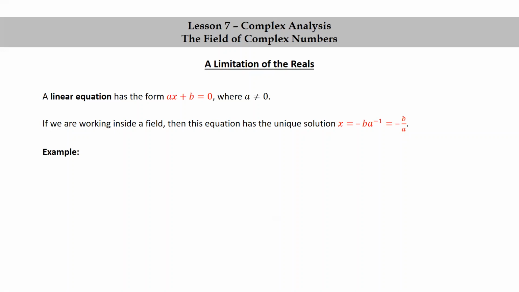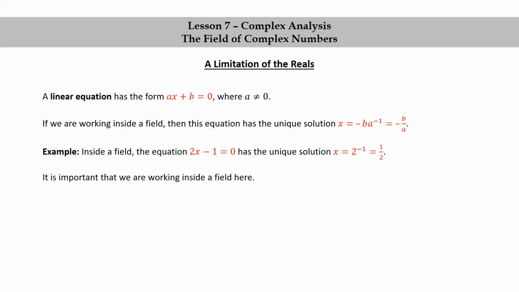Let's look at a specific example. Inside a field, the equation 2x minus 1 equals 0 has the unique solution x equals 2 inverse, or equivalently x equals 1 half. It is important that we are working inside a field here.